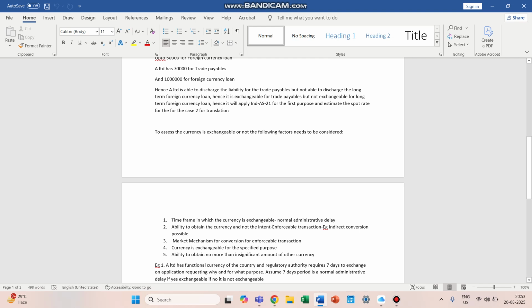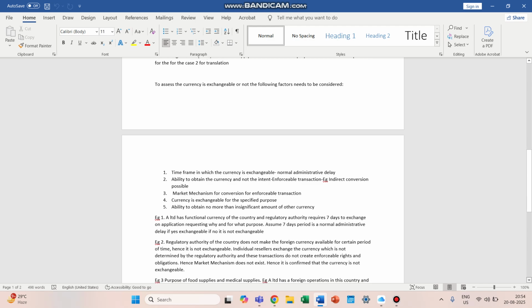A Limited has a functional currency of the country, and the regulatory authority requires 7 days to exchange on application requesting why and for what purpose. Assume the 7 days period is a normal administrative delay. If yes is the answer for normal administrative delay, then the currency would be considered as exchangeable. If no is the answer, then it will be considered as non-exchangeable.